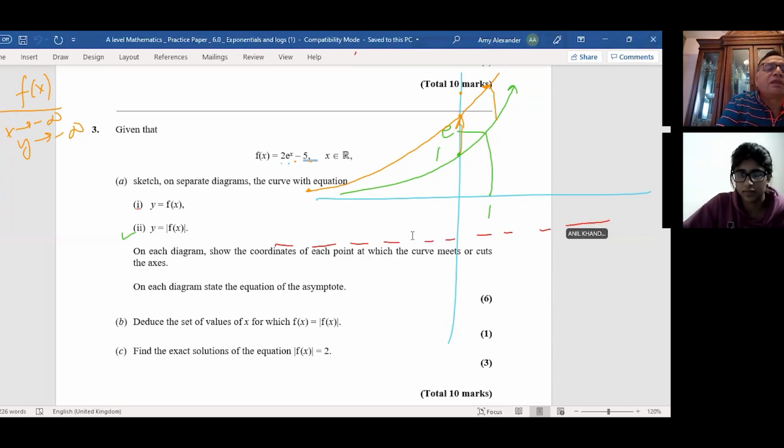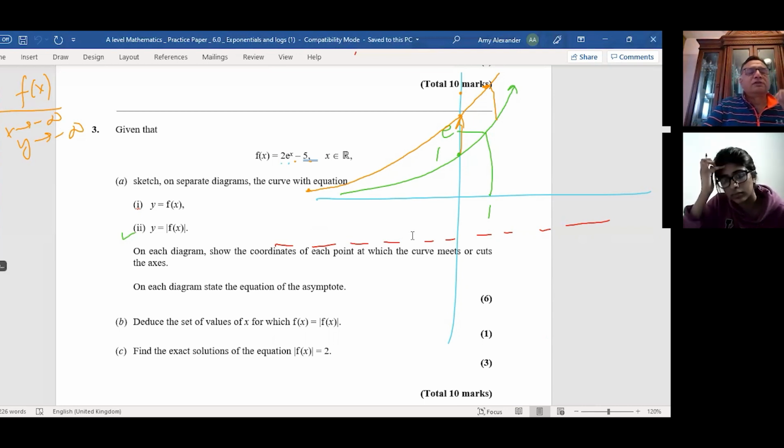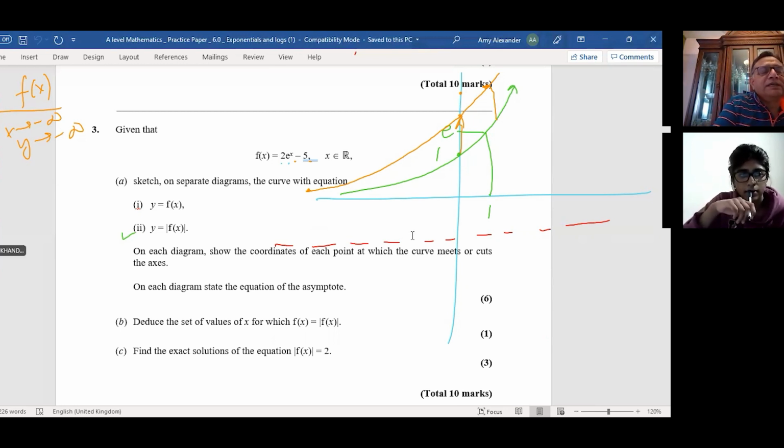Now, the second part is that there are key points here, as we just figured out: when x is 0, then y value is 1, and if x is 1, y value is e. So these are good enough for us to figure out. Or you can also include minus 1 and 1 over e. Is it okay? Yeah, so we'll work with these.